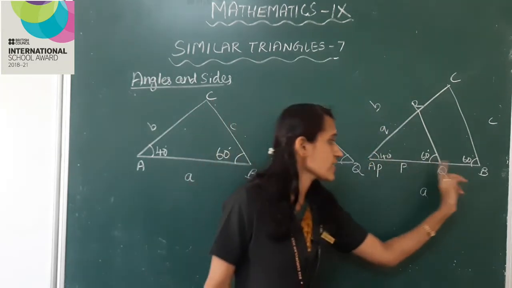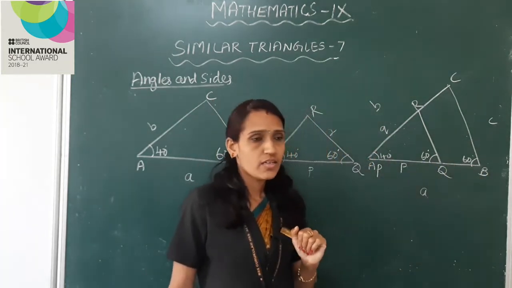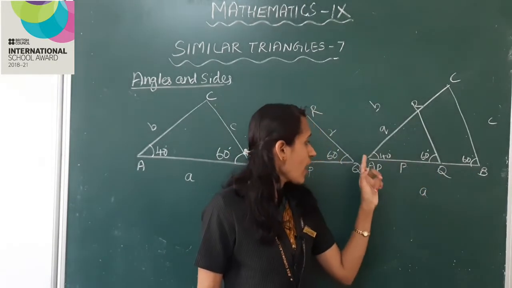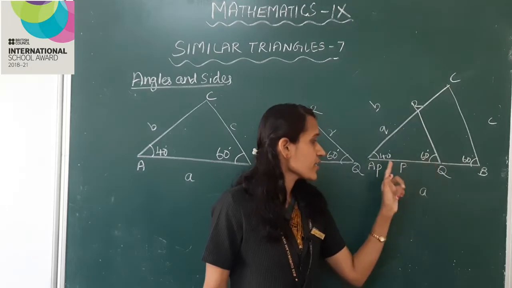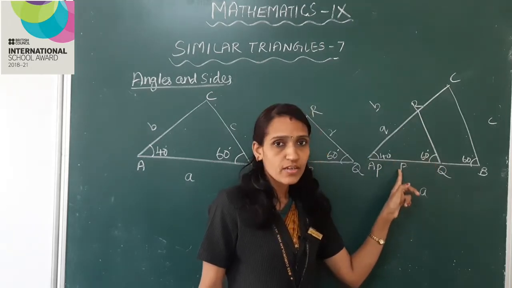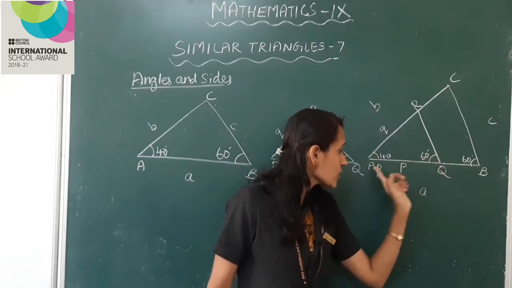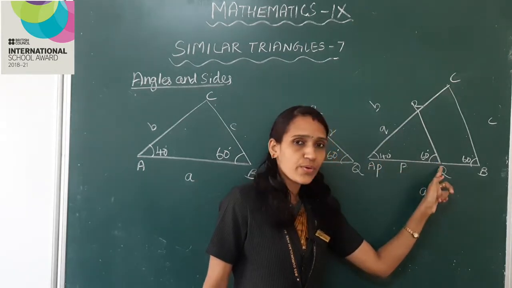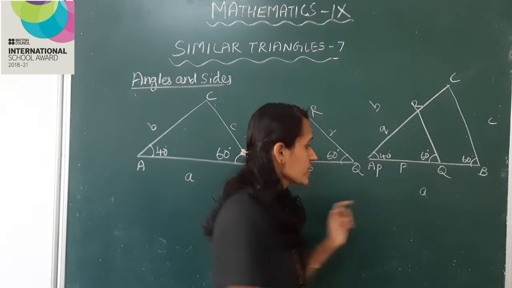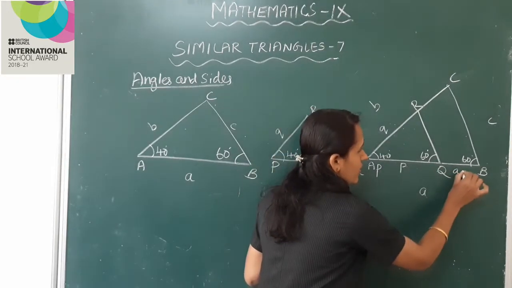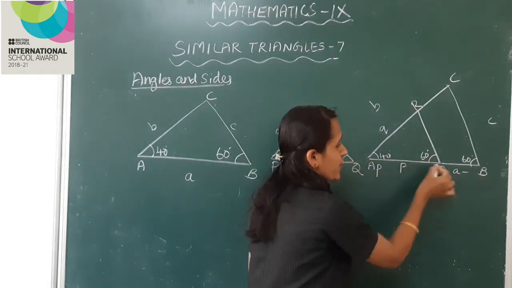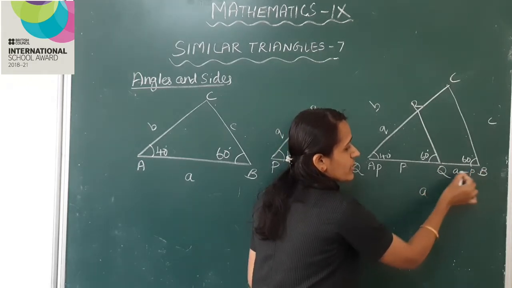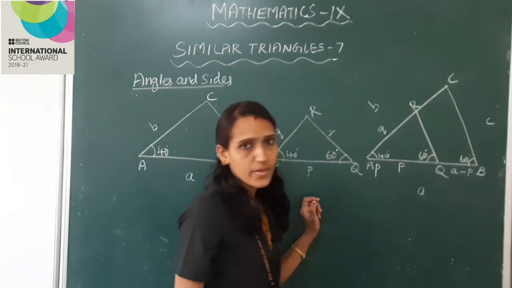Now, what is the length of QB? Here, AB is small letter a and AQ is small letter p. QB is the total distance minus AQ. Okay, the total distance is a, minus AQ which is p. So QB is a minus p.